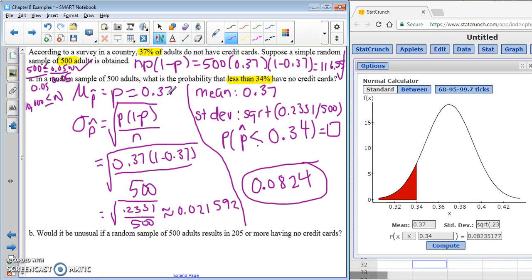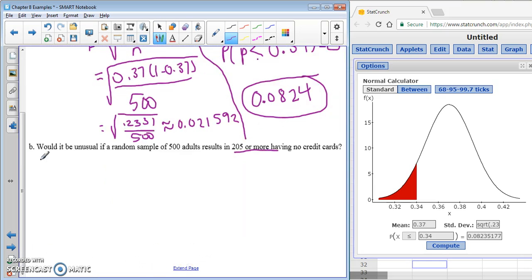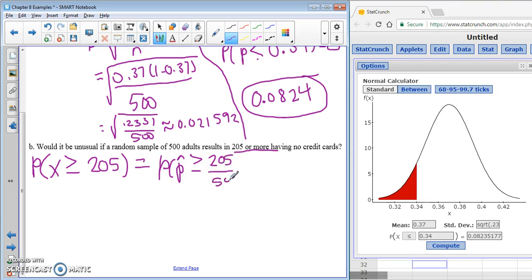Right? And so now we want to know, would it be unusual if in a random sample of 500, so we're still working on the same sample size, 205 or more had no credit cards? So we're looking at the probability that x is greater than or equal to 205. Again, we need to convert this to a p hat statement. So we're looking at the probability that p hat is greater than or equal to 205 over 500. And that's what we're trying to find here.